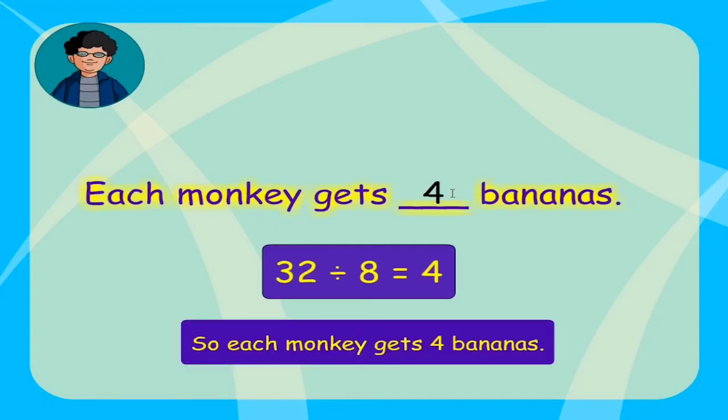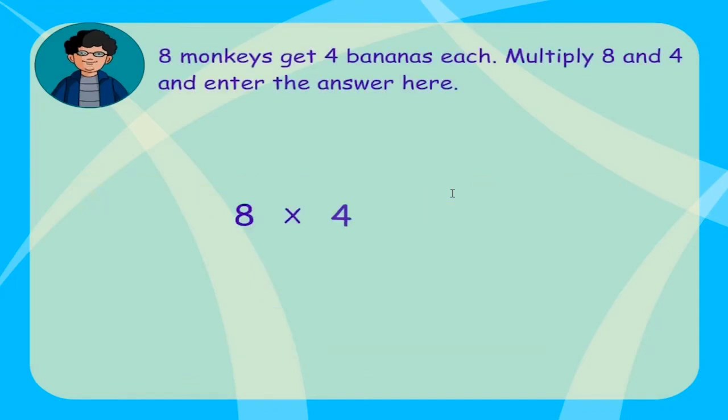You can verify your answer by multiplying. 8 monkeys get 4 bananas each. Multiply 8 and 4 and enter the answer here. Correct. If we multiply 8 by 4, we get 32. And on dividing 32 by 8, we get 4.